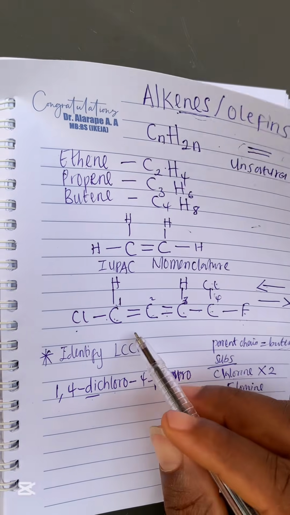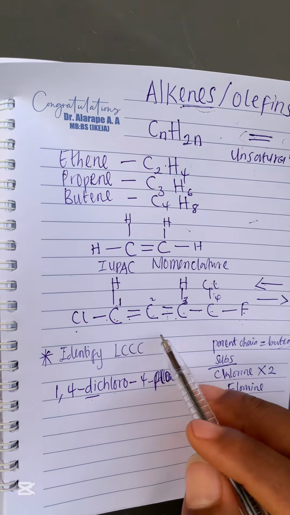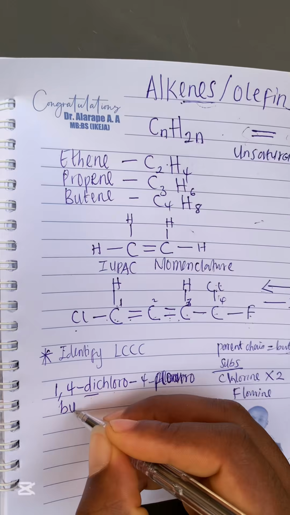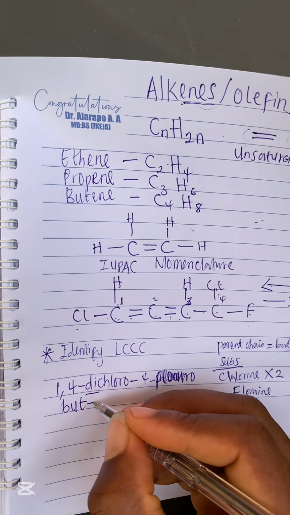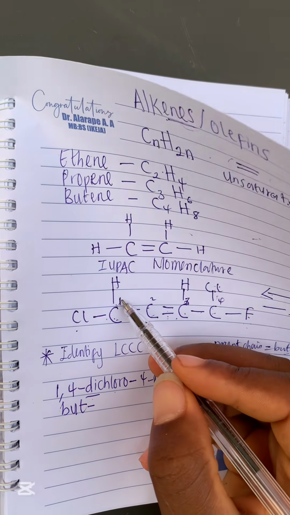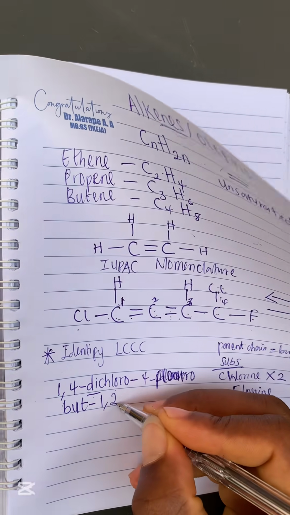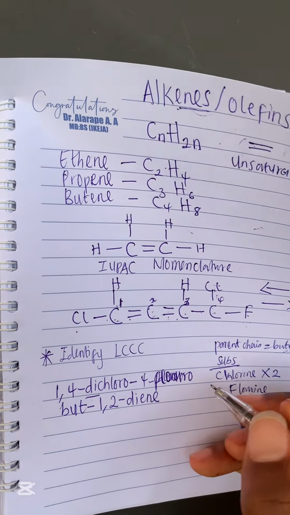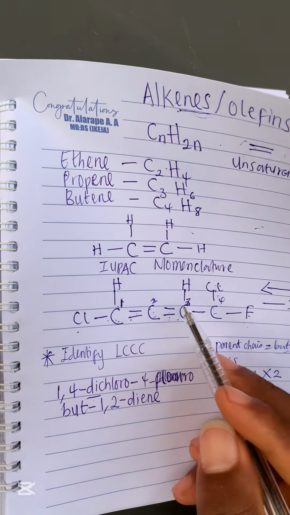But look at this thing. It does not only have one functional group, it has two functional groups. So we have to say in the name that it has two functional groups. So we cannot just write butene. We are going to write but, right? Are you following me? But, then you put hyphen. We will now say the position of the double bond. The double bond is on carbon 1, then the other one is on carbon 2. So we now say but-1,2-diene. Hope you get me. Saying that the double bond or the functional group is on carbon 1 and carbon 2,